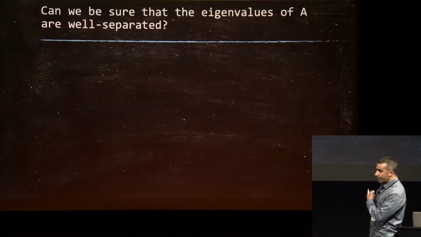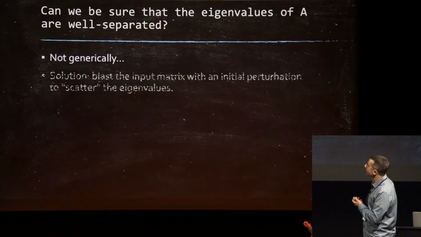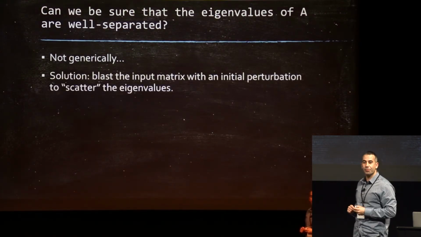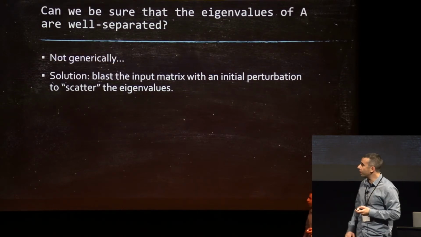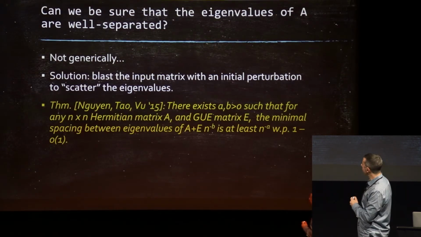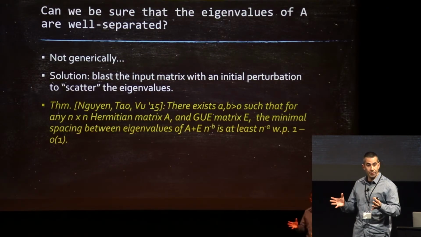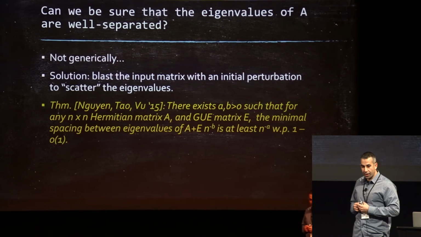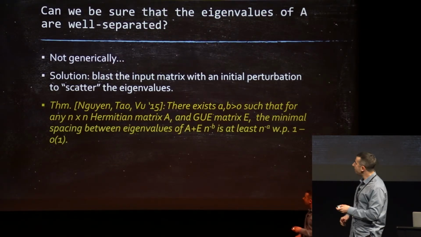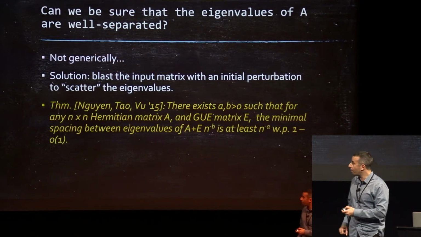OK. But wait a minute, I said that the eigenvalues are well separated. That's typically not what you get, right? So the solution is to blast the initial matrix with another perturbation, a stronger one. Fortunately, a theorem by Nguyen, Tao, and Vu from 2015 shows that this is actually enough. If you take a matrix A, you bombard it with a small GUE matrix, then the eigenvalues tend to scatter. They have at least a minimal spacing with high probability.